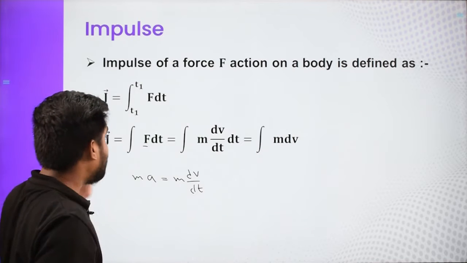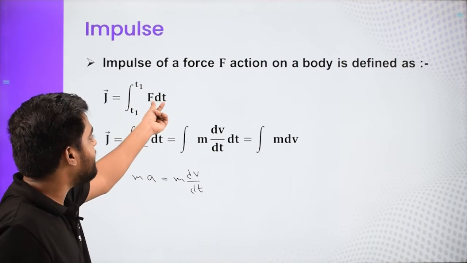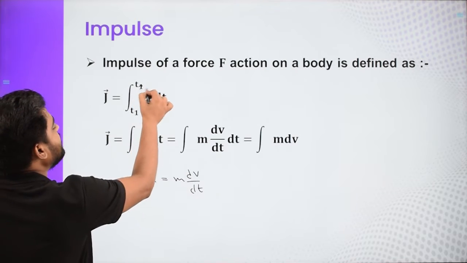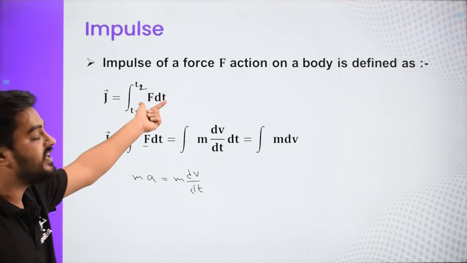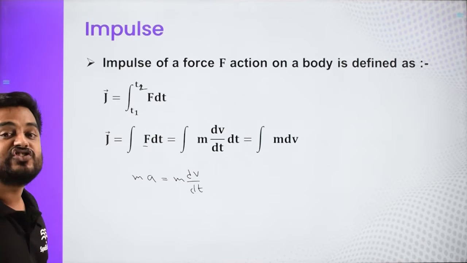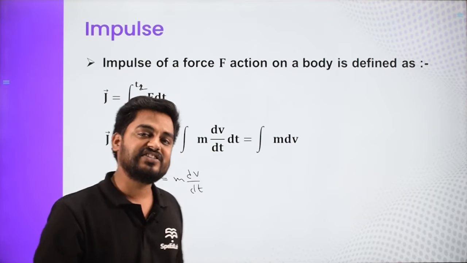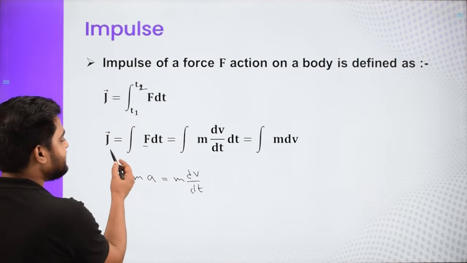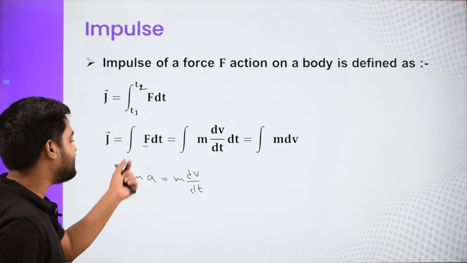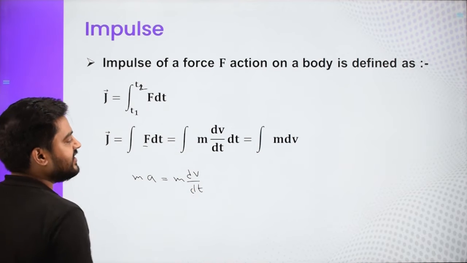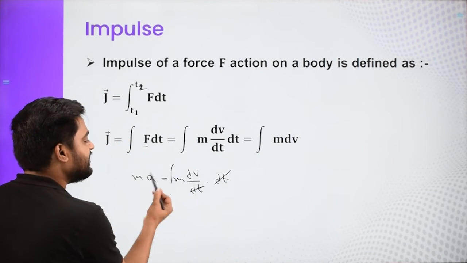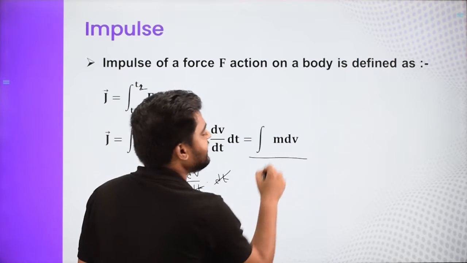Now we had defined impulse as the force and product of that small time, and when time is changing from t1 to t2, then I can integrate and I can get the full impulse. It is written as J, the capital J, a letter to represent the impulse. So impulse is basically the integration of F dt. F is nothing but ma, and ma is m dv by dt. When you multiply with dt, this gets cancelled, and when we integrate this, it is the integration of m dv.